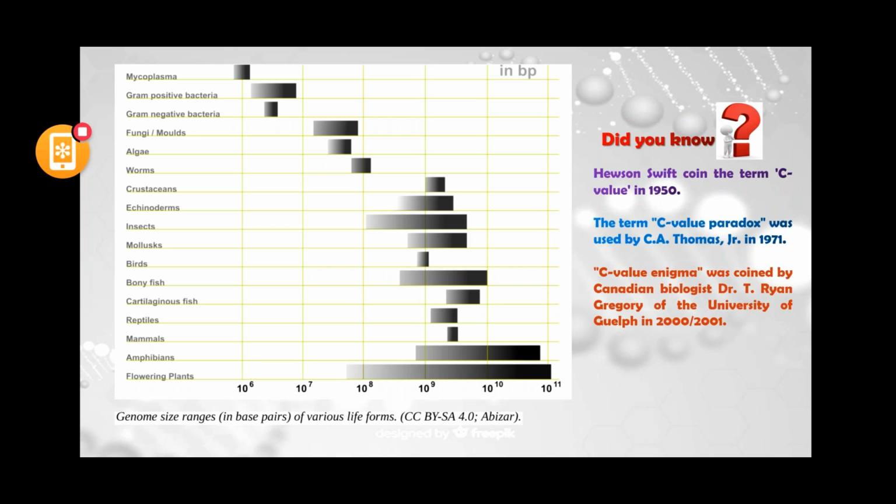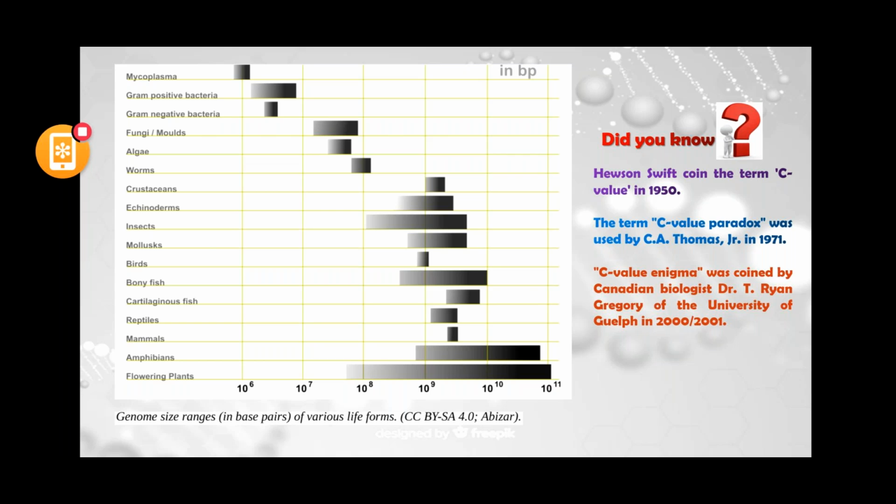Now in the figure you can see mycoplasma, gram positive bacteria, gram negative bacteria, then fungus, molds, algae, worms. If you see the graph, there was a relation between the genome size and complexity. Gram positive bacteria are more complex than mycoplasma, gram negative bacteria more so, then fungus is more complex.